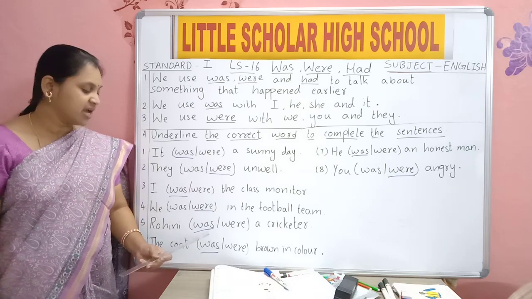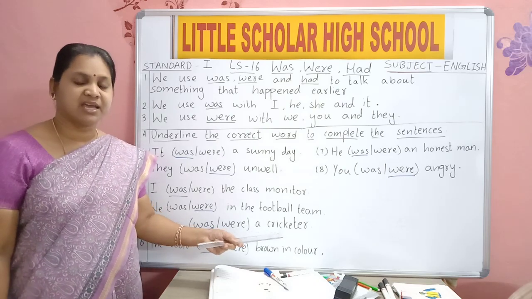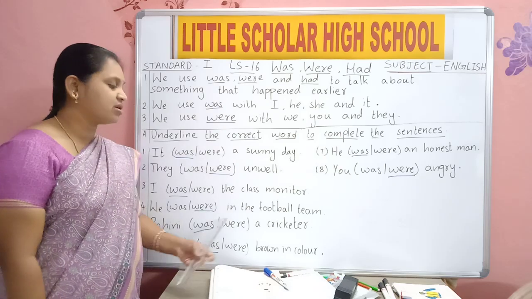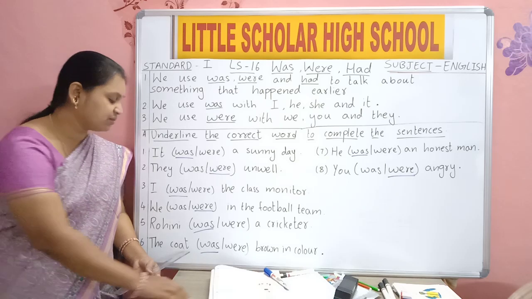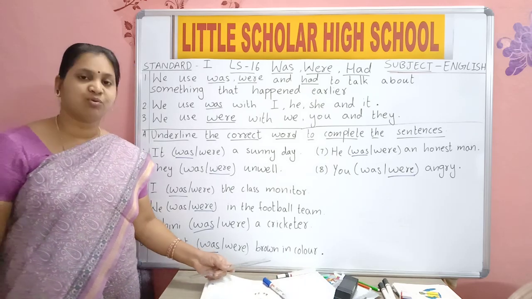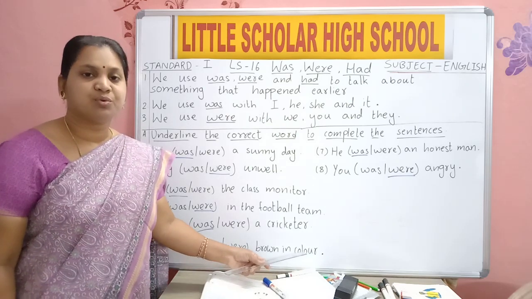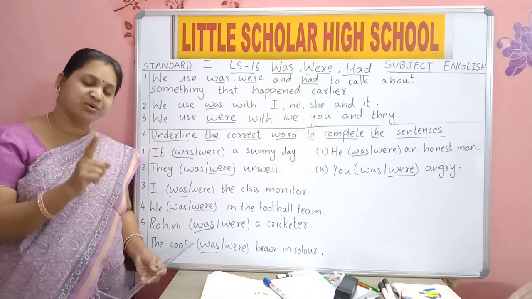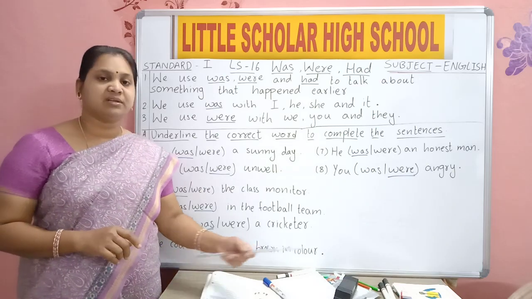Rohini was a C-R-I-C-K-E-T-E-R, cricketer. Rohini was a cricketer. The C-O-A-T, coat, was B-R-O-W-N, brown, in C-O-L-O-U-R, color. Coat means we are talking about only one coat. The coat was brown in color.